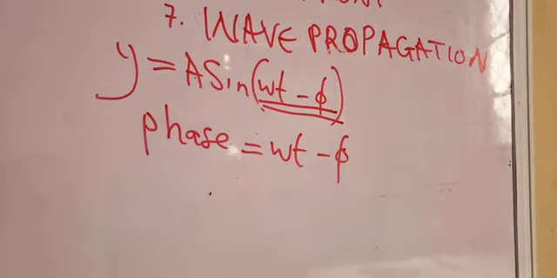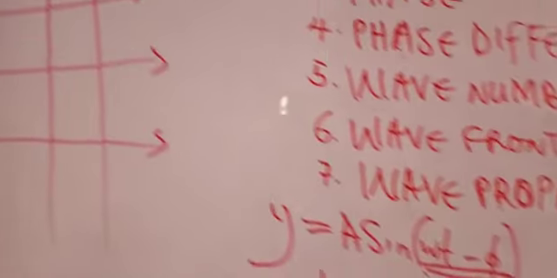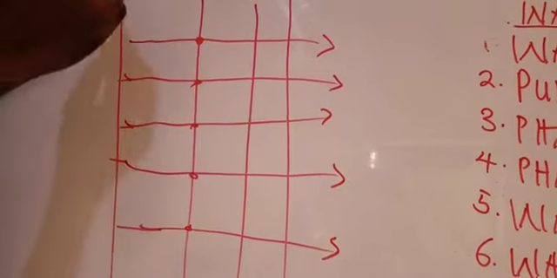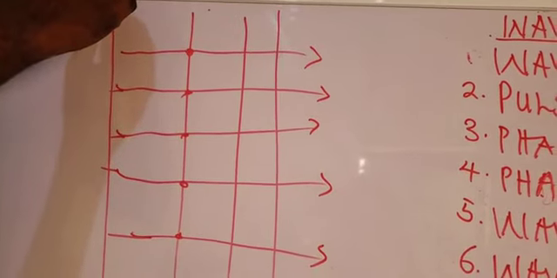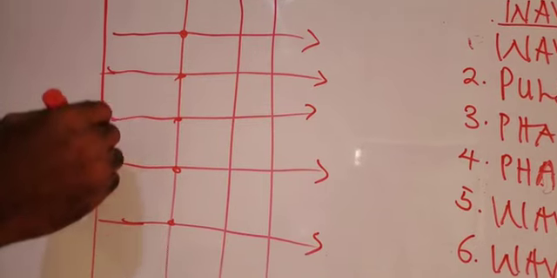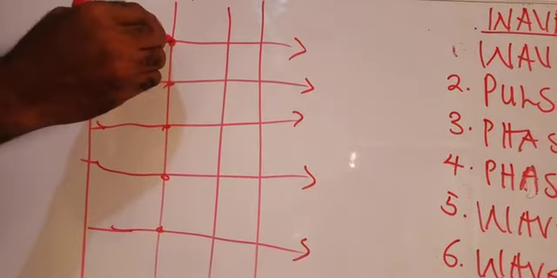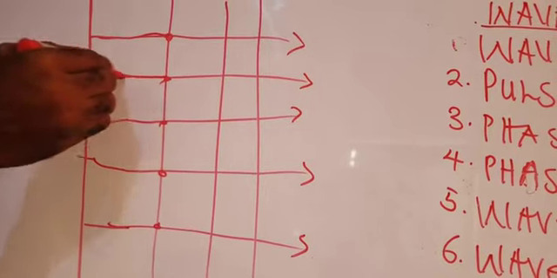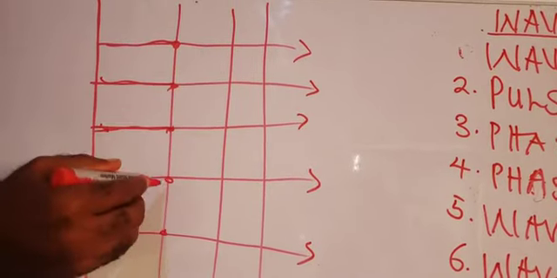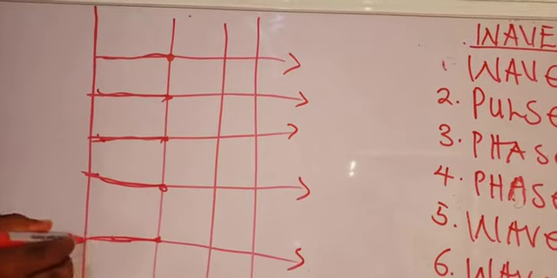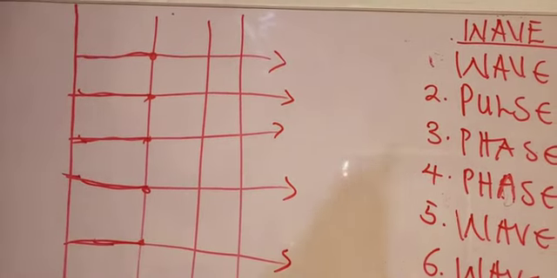Now, I want to use this diagram to show us a little more about phase. Now, imagine I use a rod and strike water surface here. Because my rod is a straight rod, it's going to generate plane straight waves traveling from left to right.